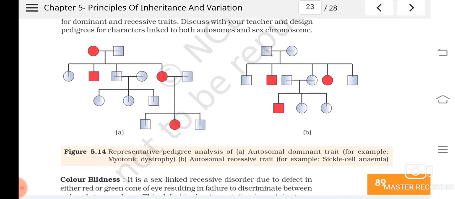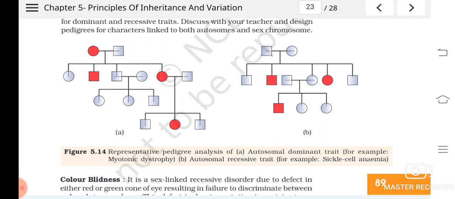And then the next is an example of an autosomal recessive trait. You can see here that the father and mother were not affected. Why were they not affected? From that only you can understand that it is an autosomal recessive trait. A recessive trait will appear only if both the alleles are recessive.